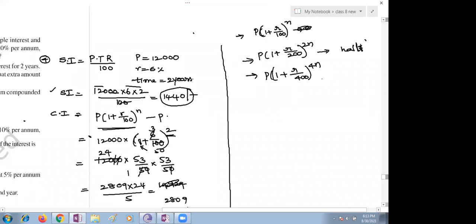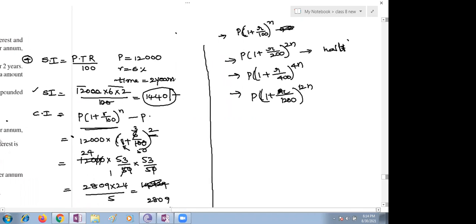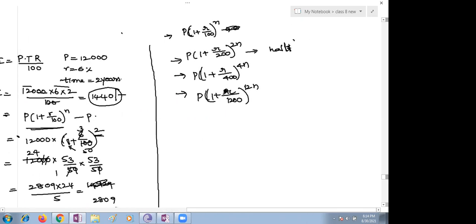And monthly means P into (1 plus R by 1200) whole power 12n. Ma'am, we don't use it like that, we have to convert them into years. No need, you just directly remember it like that, children. It is very easy for you, not only in this class, but also when you go to senior classes.